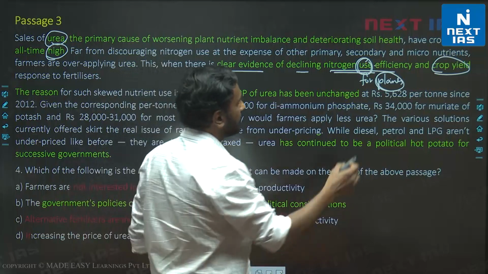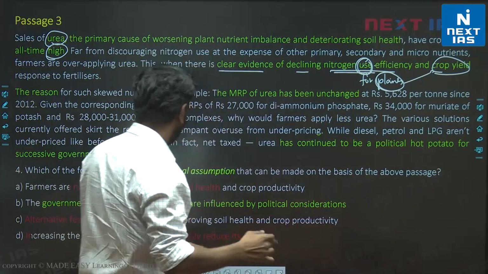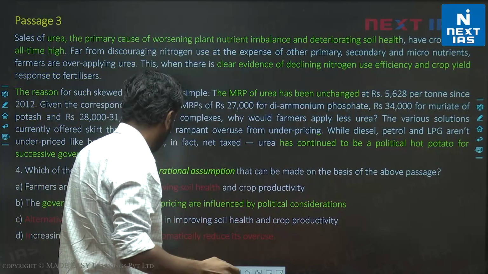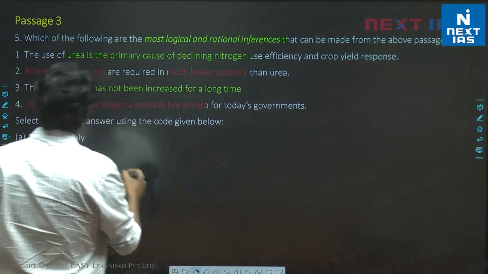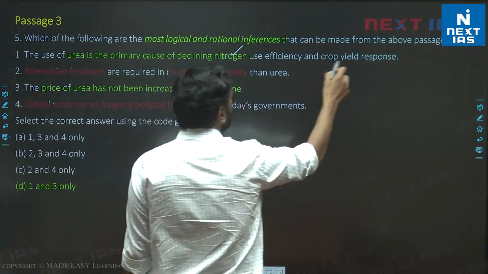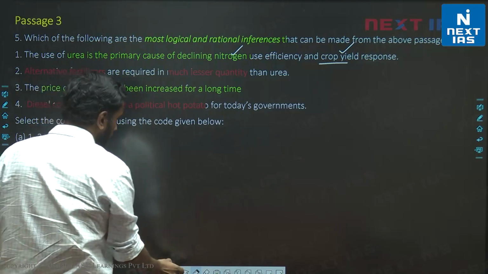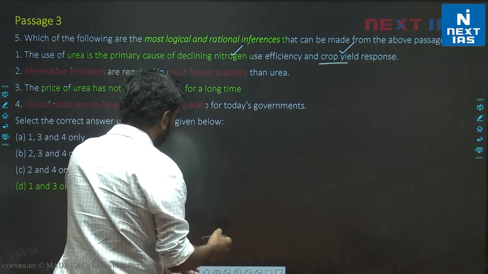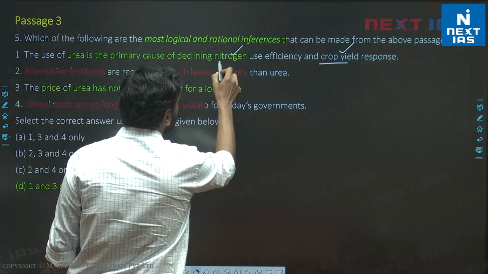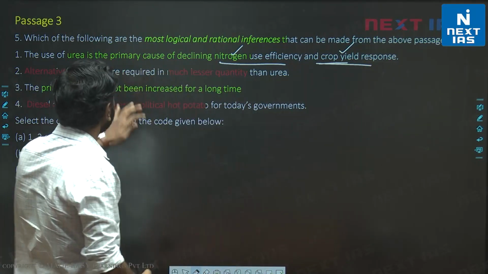So declining nitrogen use for plants and crop yield response to fertilizers. So these plants are also not responding to fertilizers. Their yield is also not improving. So in short, here the use of urea is the primary cause of declining nitrogen use efficiency and crop yield response is valid. We are told use of urea is the primary cause in the first line itself, and these two negative aspects, nitrogen use efficiency and crop yield response, are later provided to us. This is a valid inference.